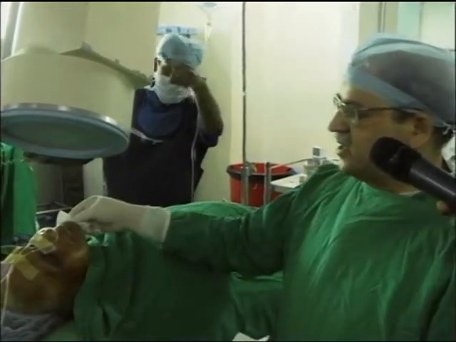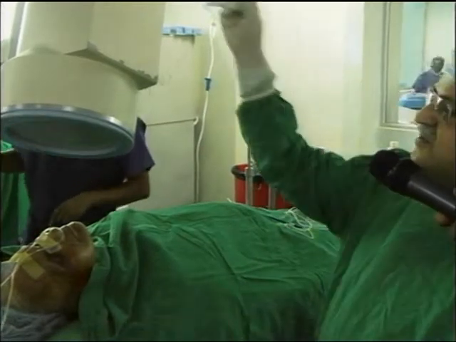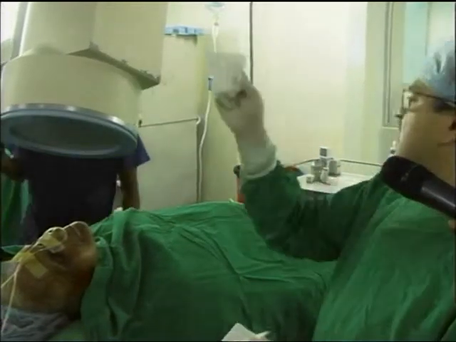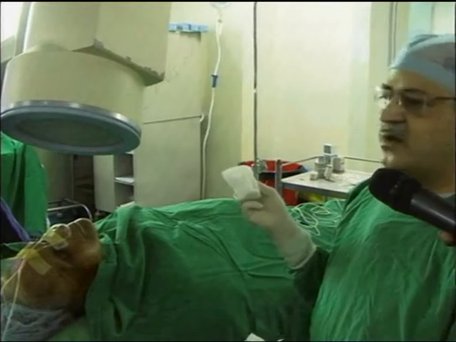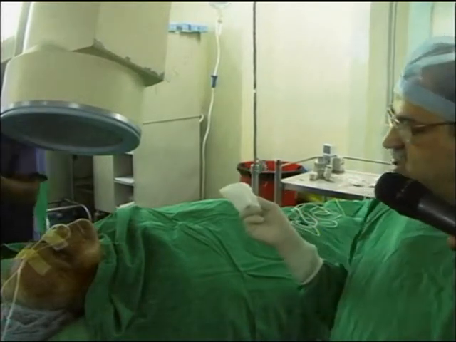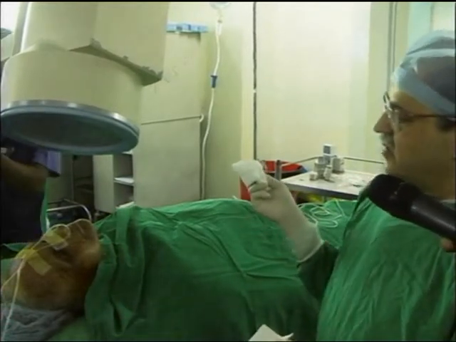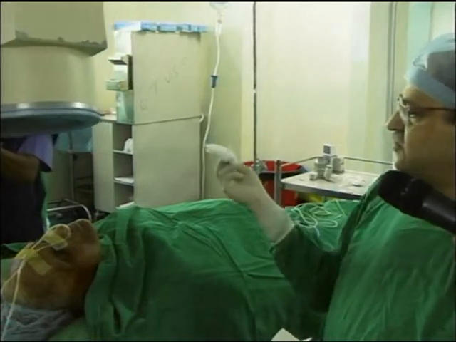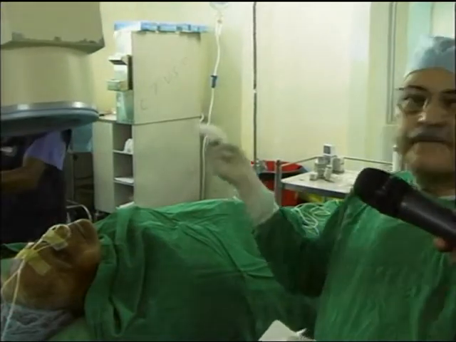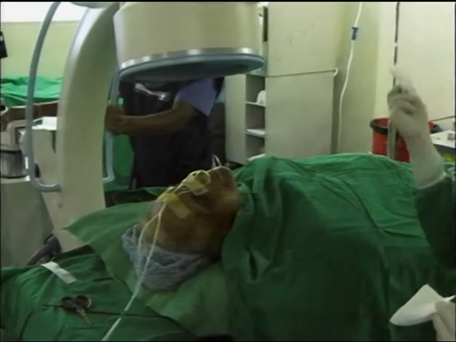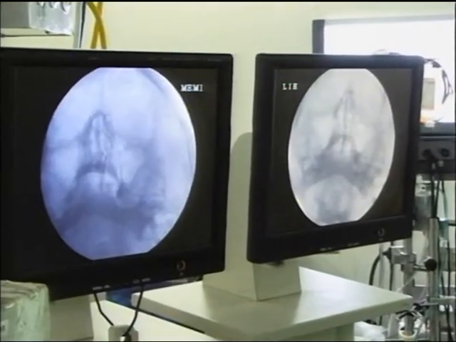So this is the submental view when you go, and the machine starts from AP view initially. You keep seeing how he moves the machine now. Once the patient is nicely positioned, AP. Sir, please ask the cameraman to show the images. If it's not able to show you images, I think probably we have to go side by side.